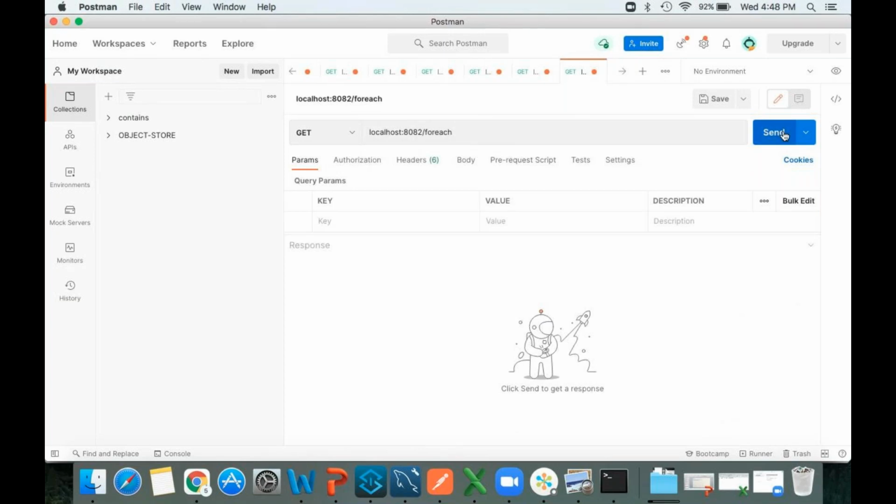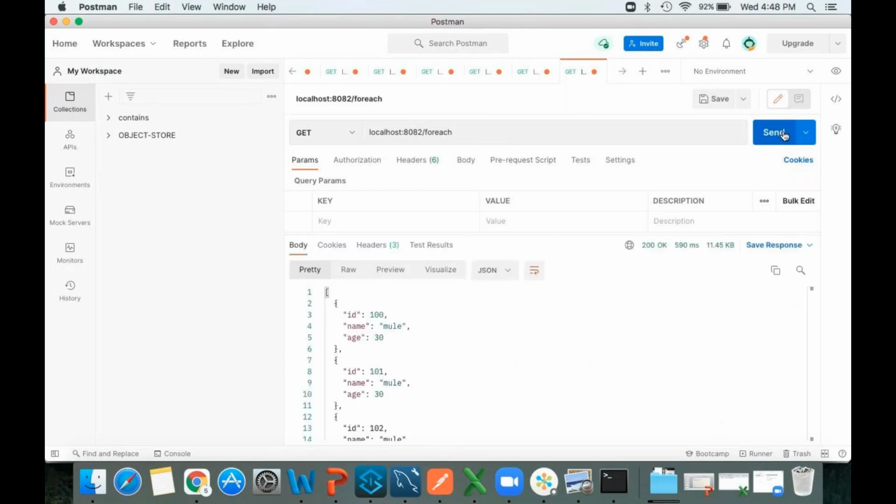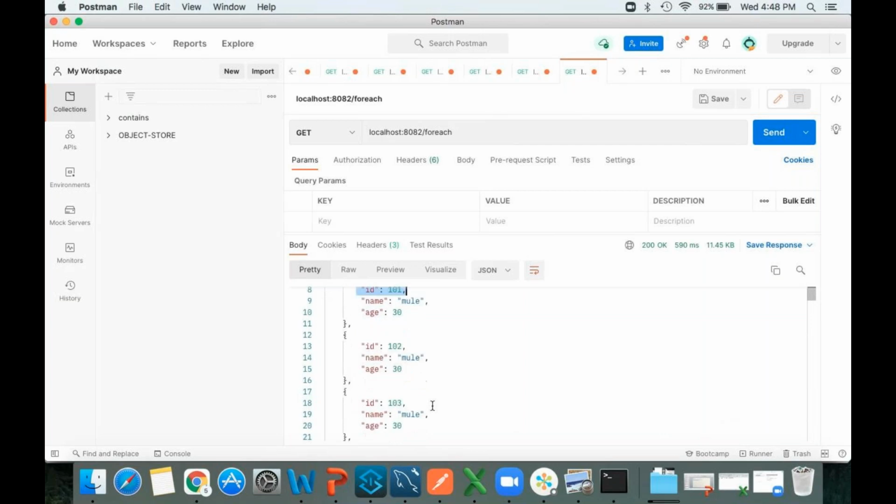Okay, if I click on the send button, see, I got all the records. How many records did I get? 100, 101, 102, 103. Like this, how many records I got? 199. Understood?